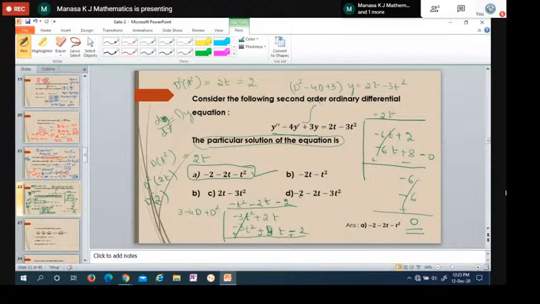If it is a polynomial, you just have to divide them. But the numerator should be in the descending order and the denominator should be in ascending order, so it is easy to divide, but the remainder should be 0. Then we take the quotient as the particular integral. They have asked only for the particular integral or the particular solution, so the solution is this quotient.